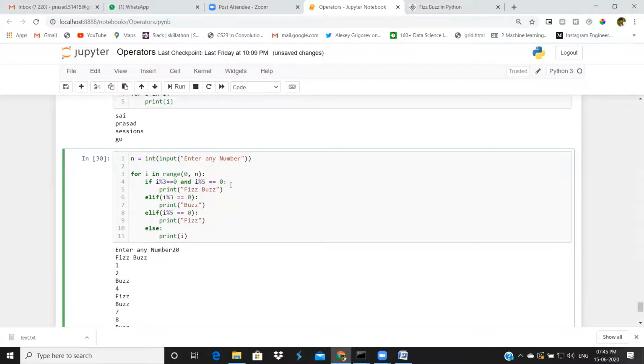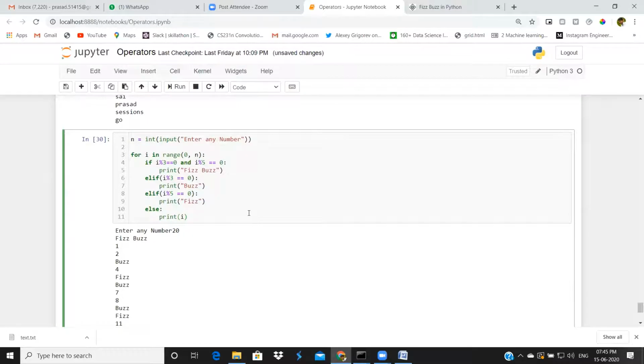Yeah, with for loop, we can use else as well. When we use else with if, it means if the condition failed, we will print else.